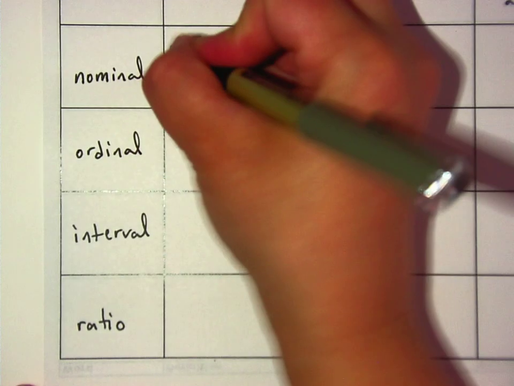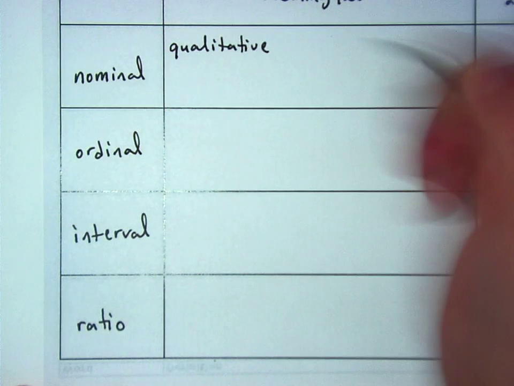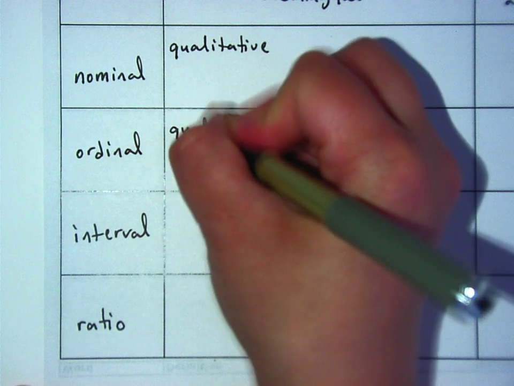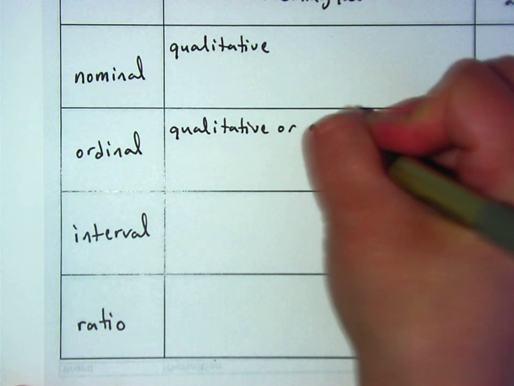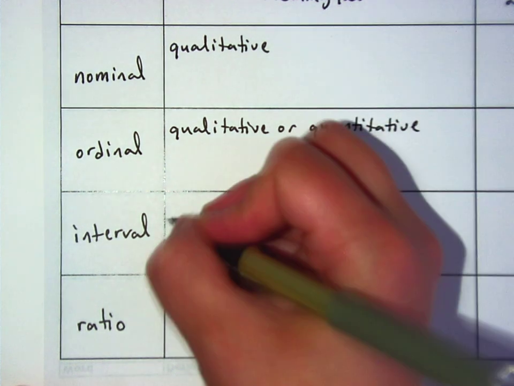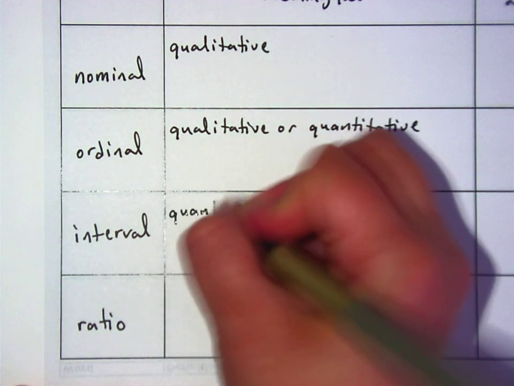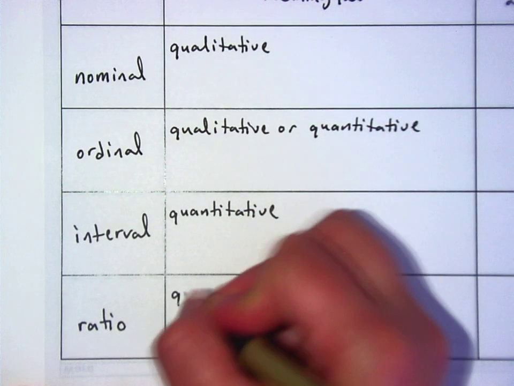Nominal is only qualitative. Ordinal can be qualitative or quantitative. Interval is always quantitative. And ratio is always quantitative.